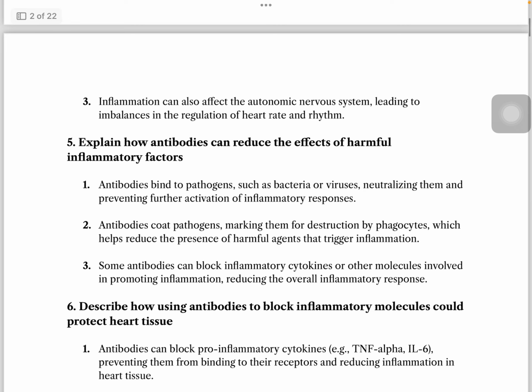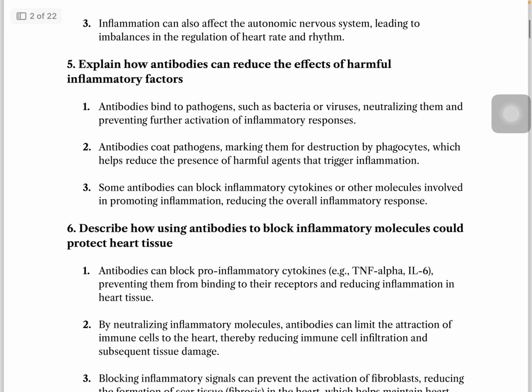Anyways, number five is explain how antibodies can reduce the effects of harmful inflammatory factors. Antibodies bind to pathogens such as bacteria or viruses, neutralizing them. They coat pathogens, which can trigger inflammatory cytokines.